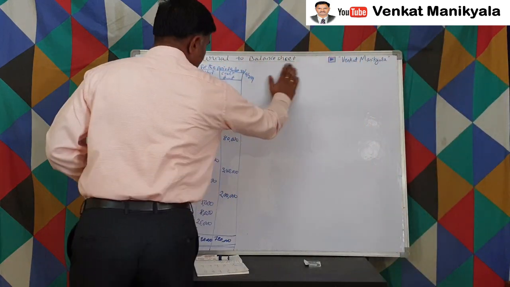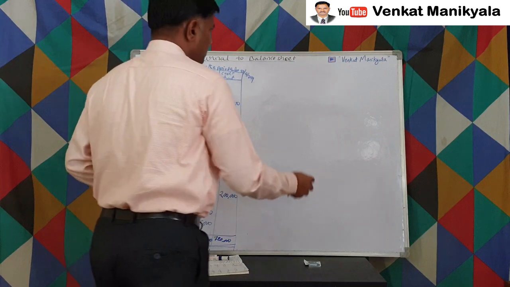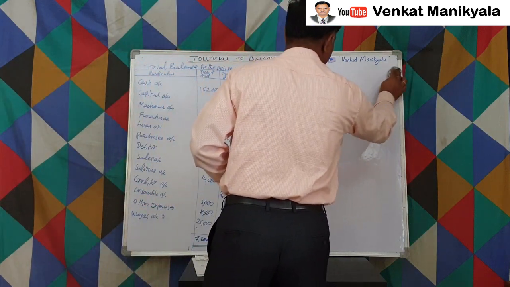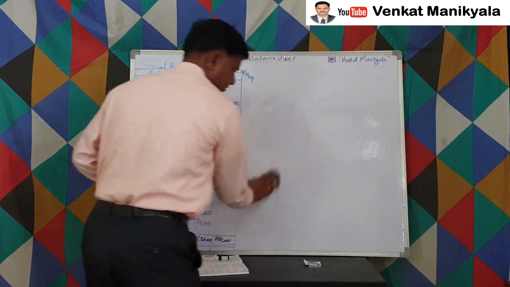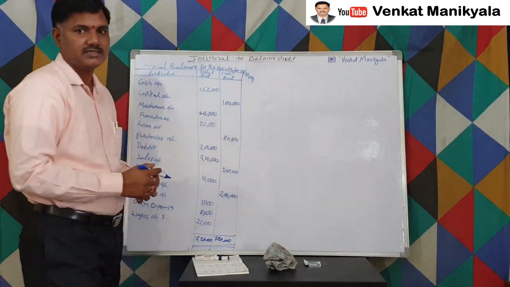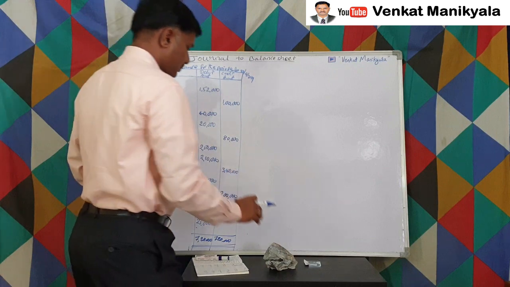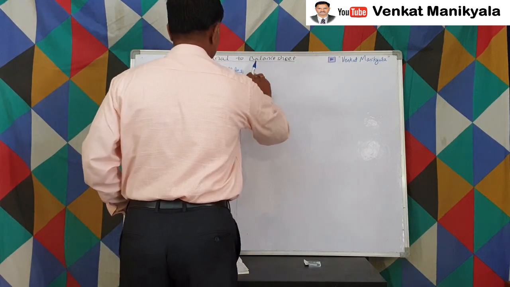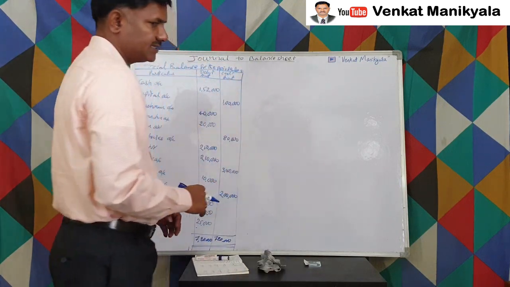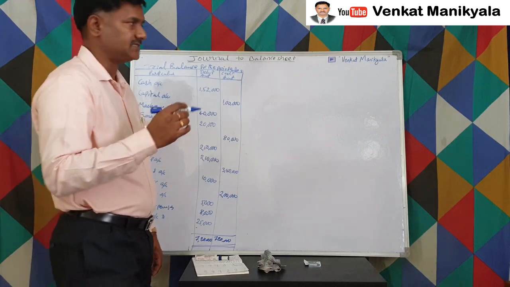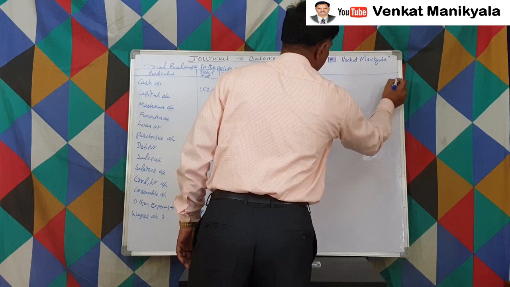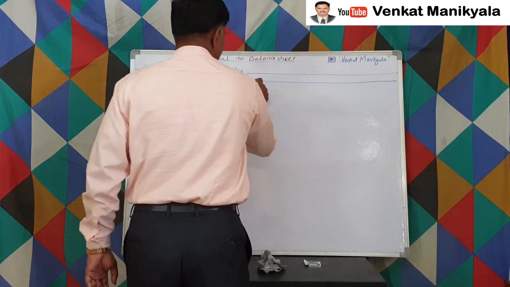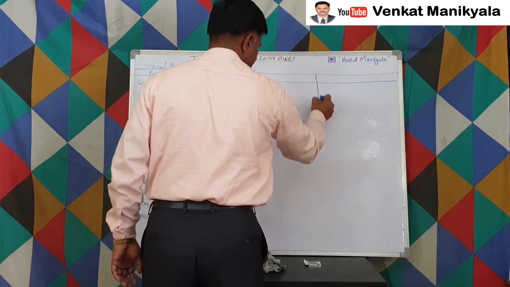So in any exam, either academic university exams or professional exams, we are supposed to prepare these three accounts. The pro forma for these three accounts looks like ledger accounts, but not exactly as it is, right? So trading account, as it is a ledger account.